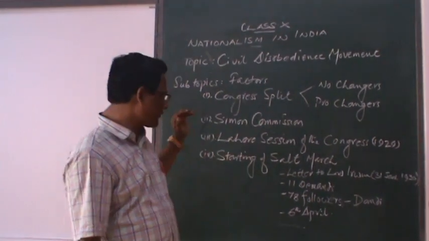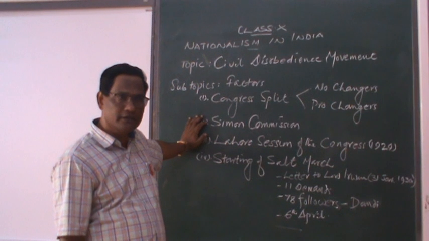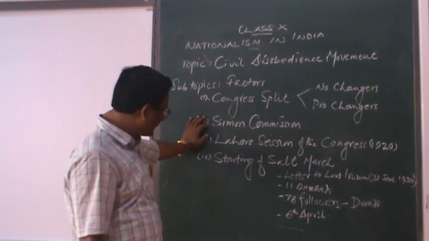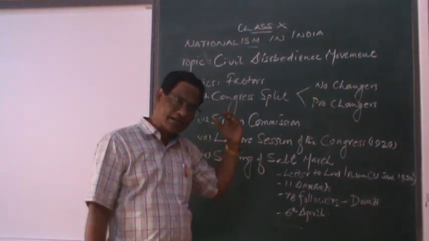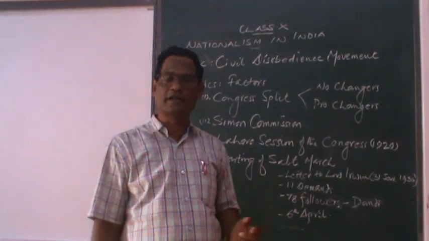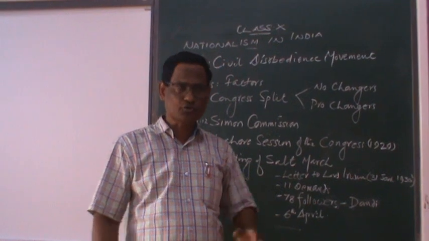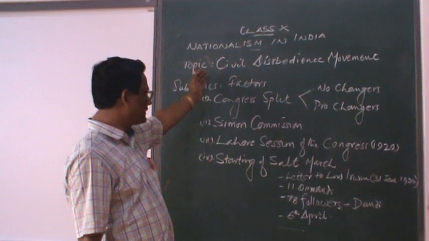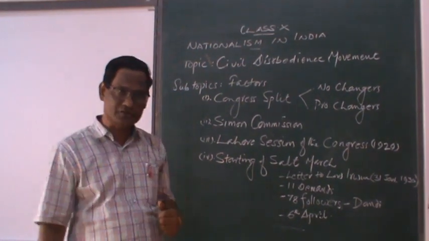When the Simon Commission reached India in 1928, there was a huge protest against the commission, and we shouted a slogan, Simon go back, and there was lathi charge, and Lala Lajpat Rai lost his life. So to pacify the leaders of Indian National Congress, Mahatma Gandhi started the Civil Disobedience Movement.